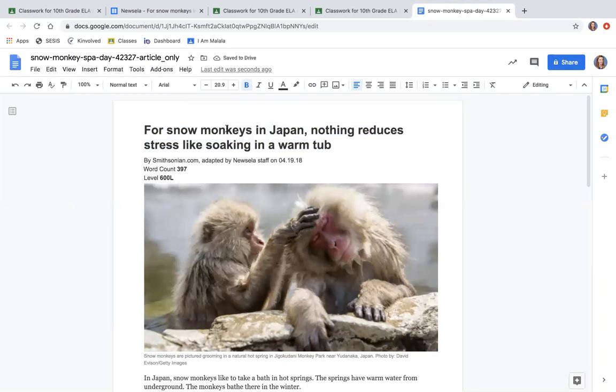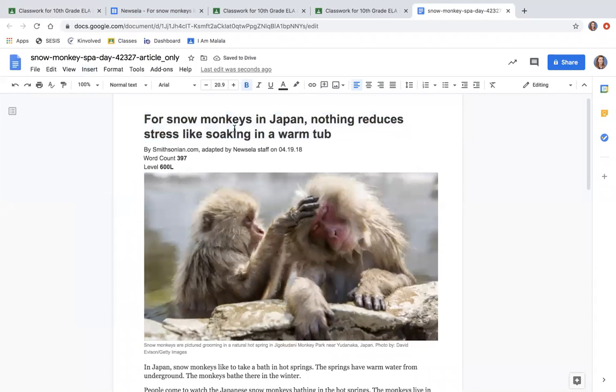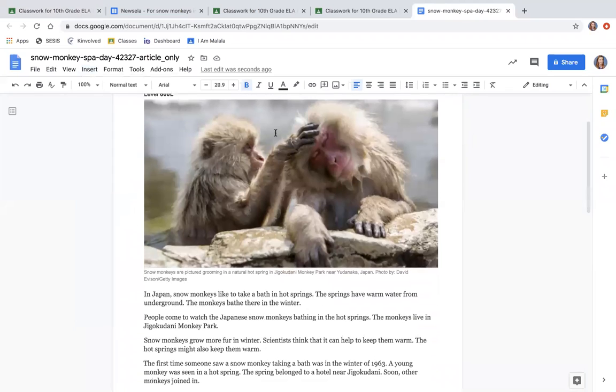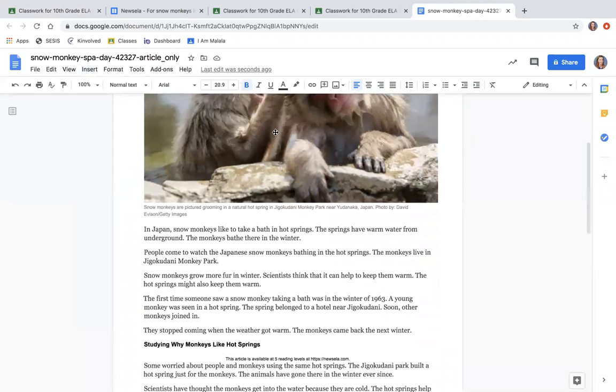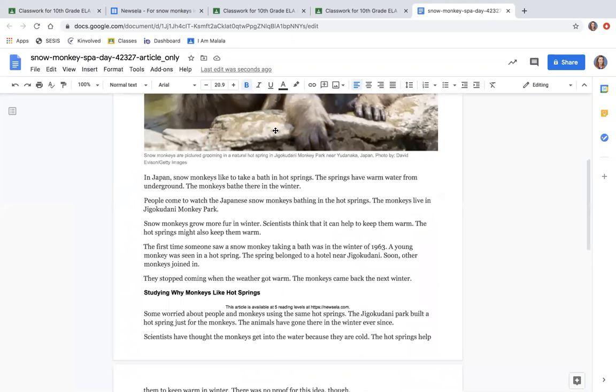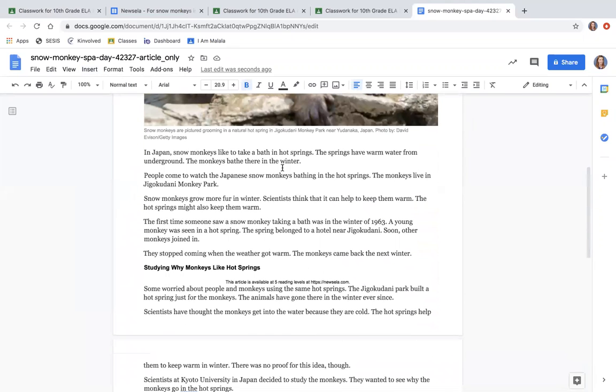Okay, so number one, we're going to look to put a star near information that we think is important. So I'm going to look at this passage right here. It says, the first time someone saw a snow monkey taking a bath was in the winter of 1963. A young monkey was seen in a hot spring. The spring belonged to a hotel near Jigokundai. Soon, other monkeys joined in.